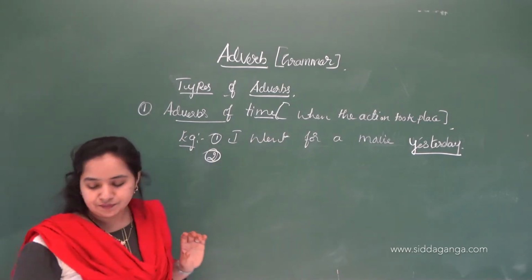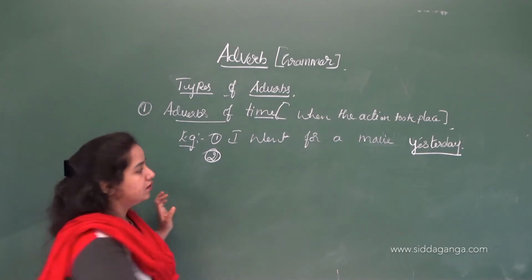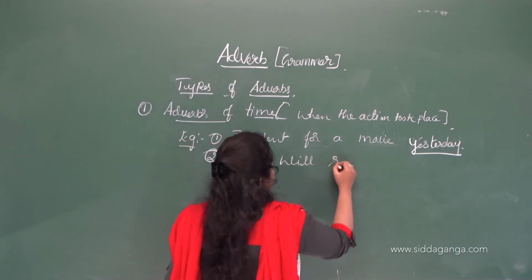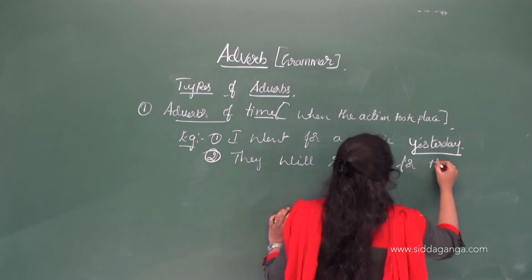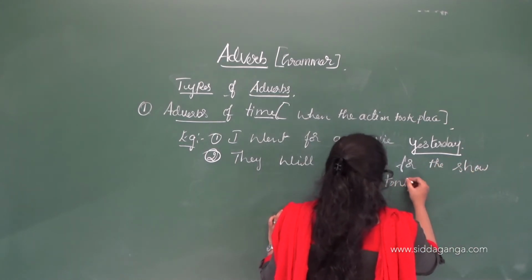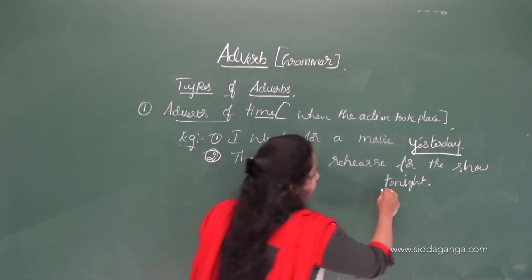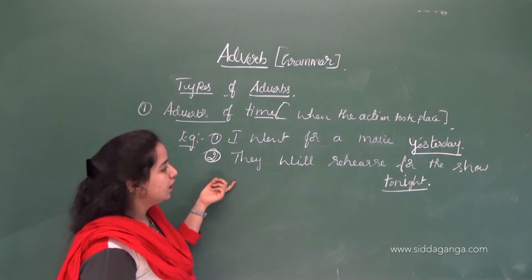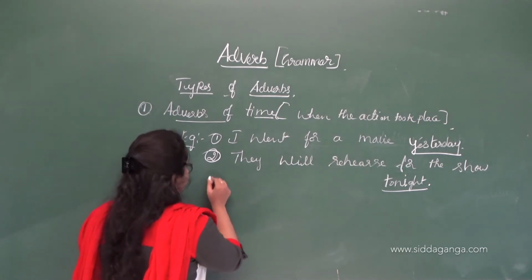Then the next example is: They will rehearse for the show tonight. So when will the action take place? Tonight. Okay, so it will take place in the future. So here it shows the adverb of time.